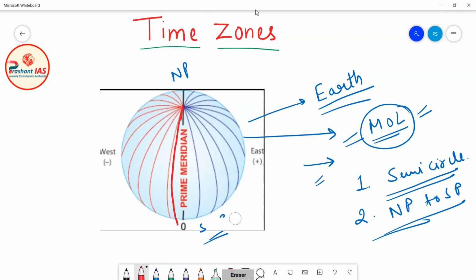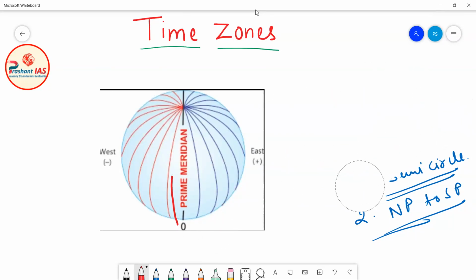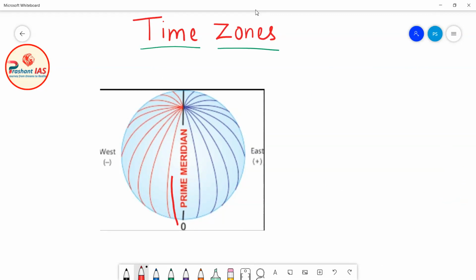Now friends, there is a very good and excellent application of the concept of meridians of longitude and rotation, and this application is called time zones. Many a times UPSC has asked questions in the prelims exam from the topic of time zones. So in this class we will discuss the topic of time zones.